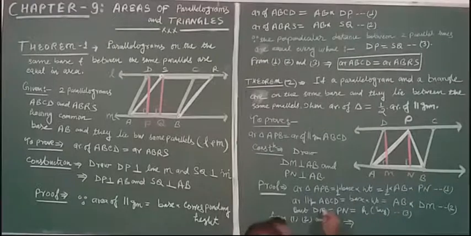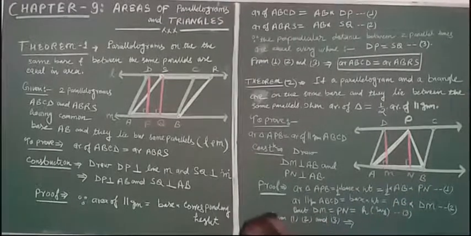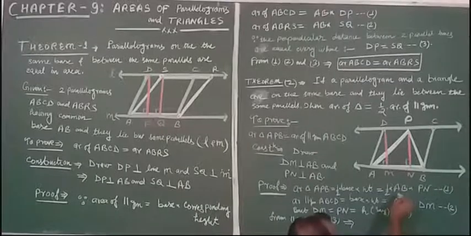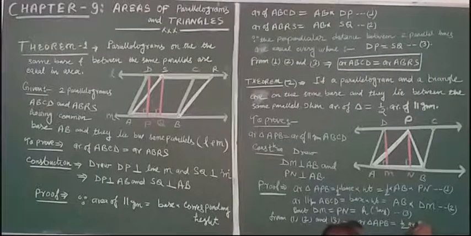what is the area of triangle? Half into AB into this one. And what is the area of parallelogram? AB into DM. PN and DM are equal, so this will become half AB into this. So area of triangle APB is equal to half of the area of ABCD.